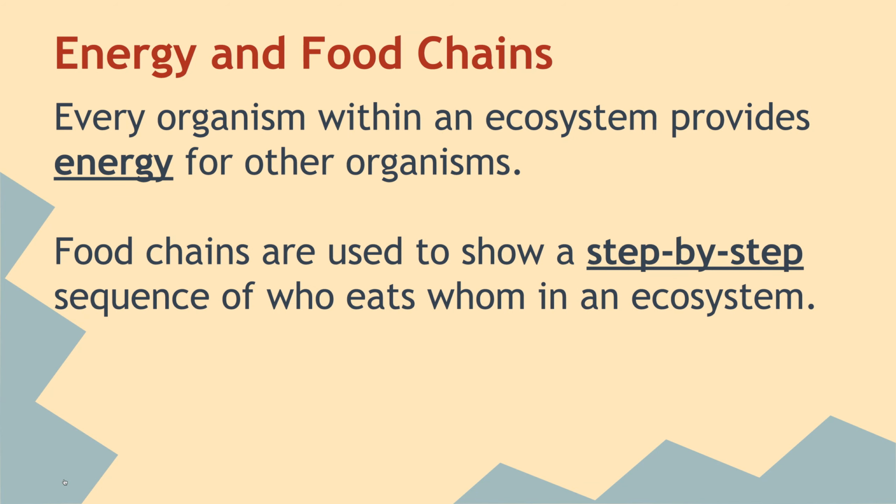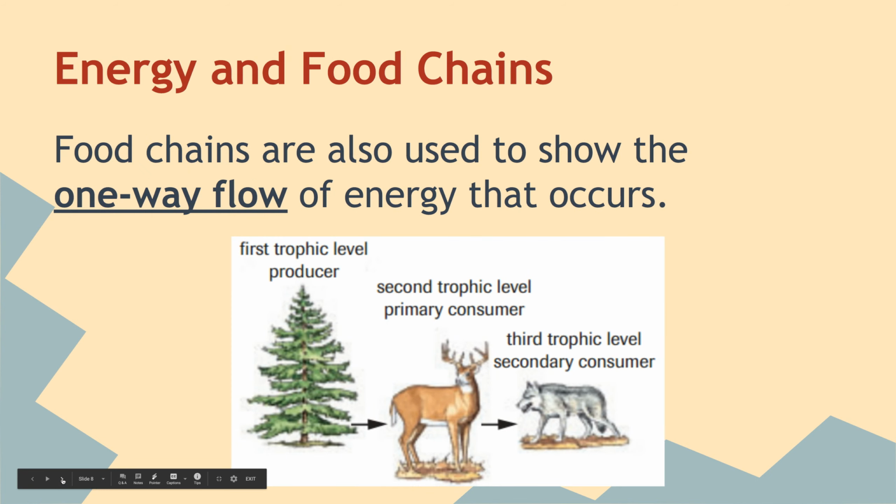Every organism within an ecosystem provides energy for another organism. Food chains are used to show the step-by-step sequence of who eats whom in an ecosystem. Food chains are also used to show the one-way flow of energy. So the first trophic level, we have our producer. Second trophic level, we have our primary consumer. In this case, the deer eats the tree, or might use the tree bark or whatever it eats for nourishment, and then the wolves are going to eat the deer.